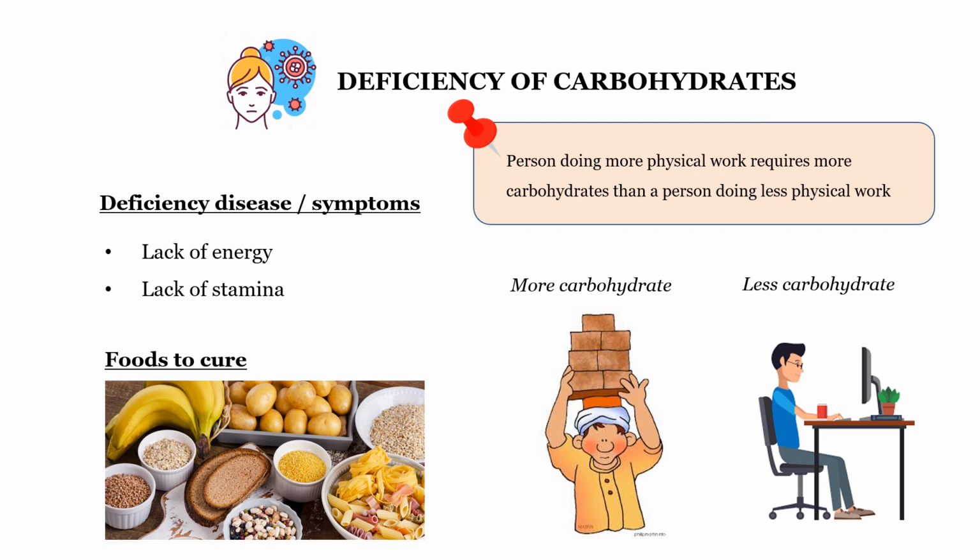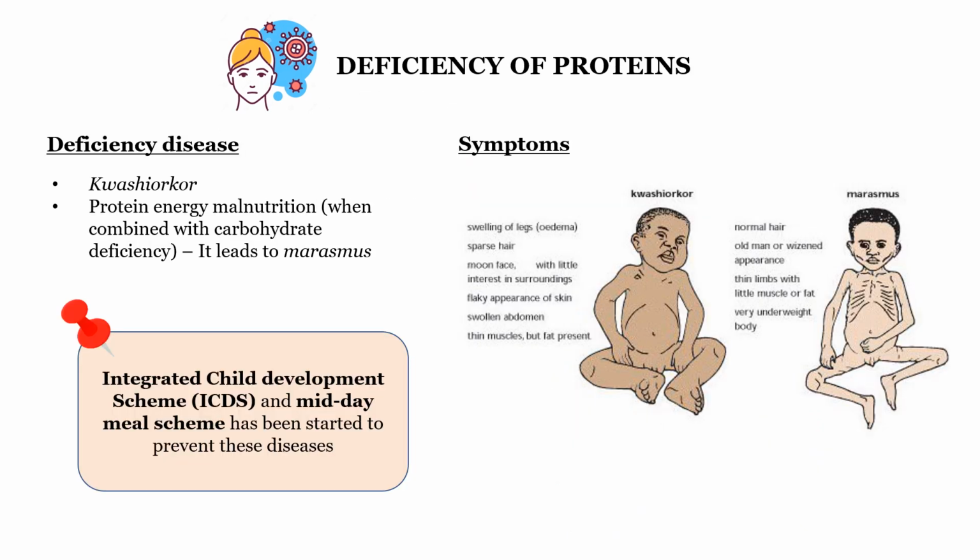Next one is deficiency of protein. If protein deficiency is there, you will get a disease called kwashiorkor. What is the name of the disease? Kwashiorkor. So deficiency of proteins leads to a disease called kwashiorkor. Deficiency of protein along with carbohydrate deficiency is protein energy malnutrition, which you call PEM.